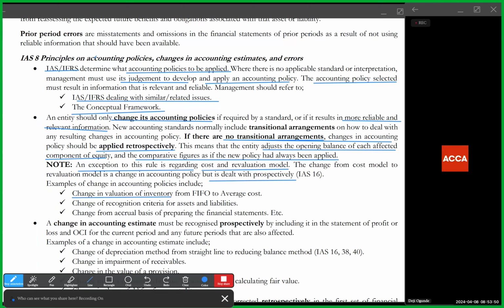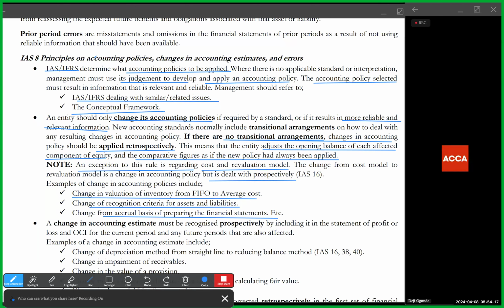Okay, a change in inventory valuation from first in, first out to average cost method, you apply it retrospectively, meaning you correct the opening balances. A change in recognition criteria for assets, meaning maybe some assets don't qualify again to be assets, or some liabilities don't qualify to be liabilities, or some that didn't qualify before now qualify, you apply those changes retrospectively. You change from accrual basis to maybe cash basis or any other basis, it is applied retrospectively.